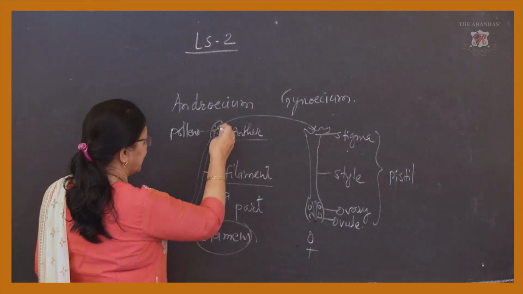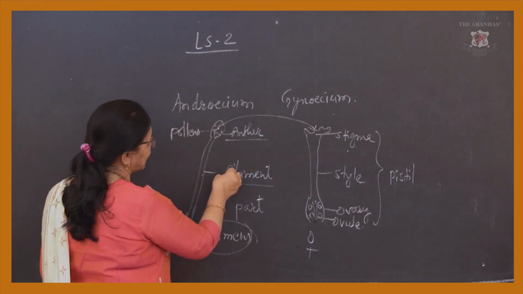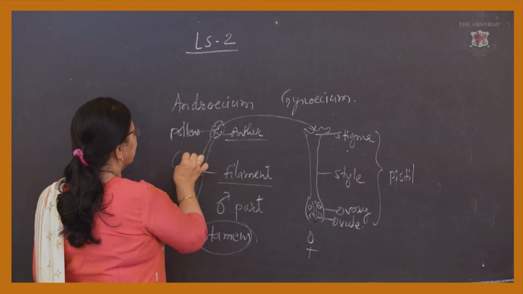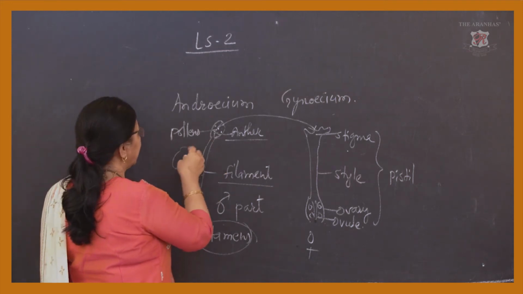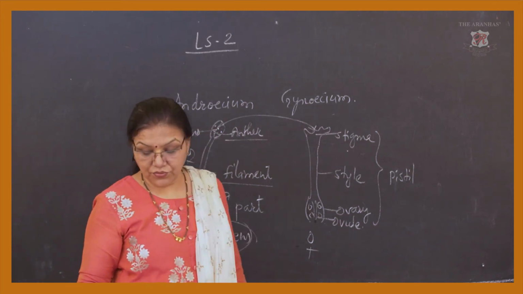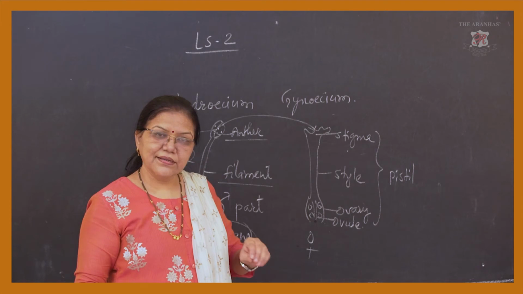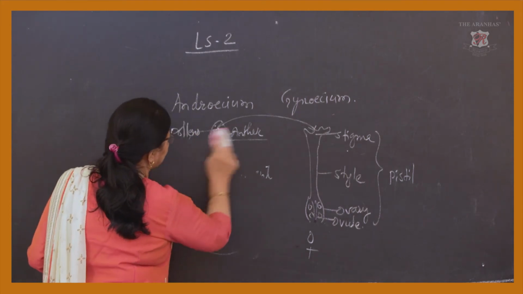In stamens, it is also divided into 3 parts. That is a long tube-like structure which is called filament. Anther is like this double structure, and inside it the pollens are present. So all is very well known now. What is exactly the flower structure? Fine. Now we are coming to the pollination.